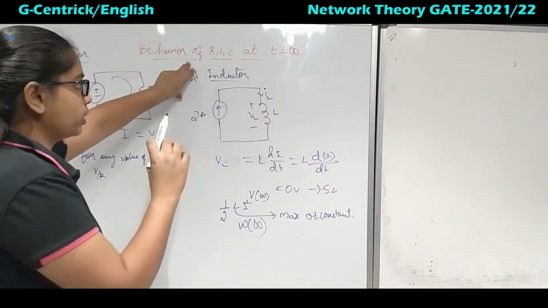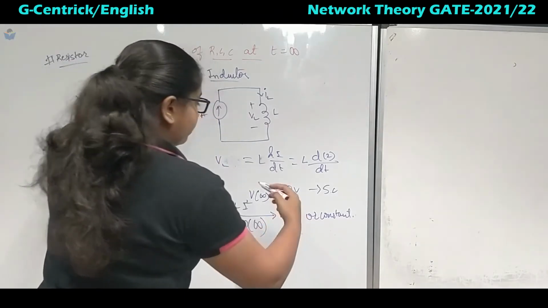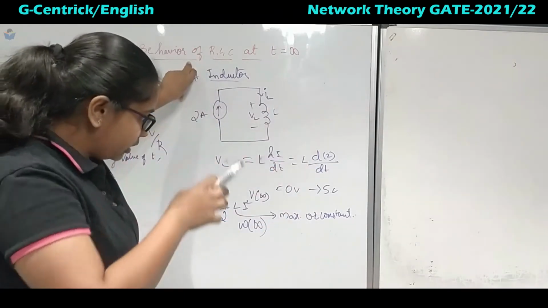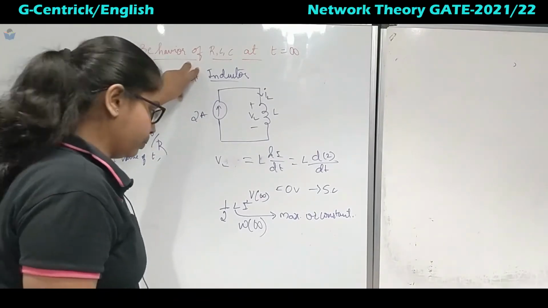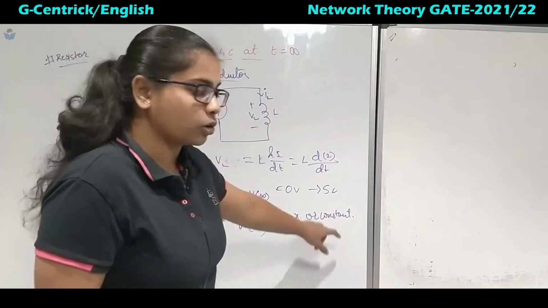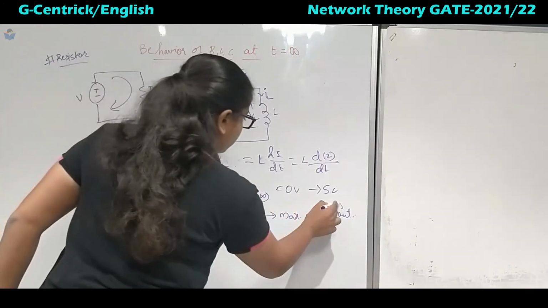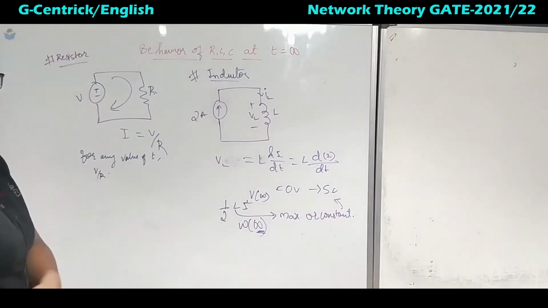When the maximum amount of voltage or current is given, it will attain a constant value. So the energy half L i square will be maximum or constant, and it is the condition of short circuit. So at steady state, we can say that the inductor behaves like a short circuit.